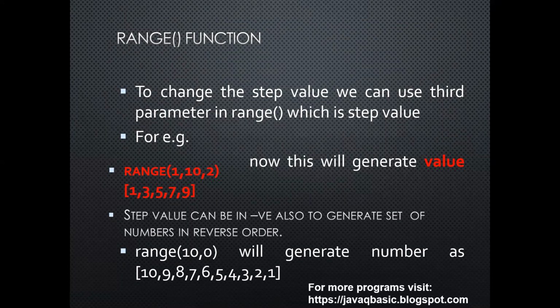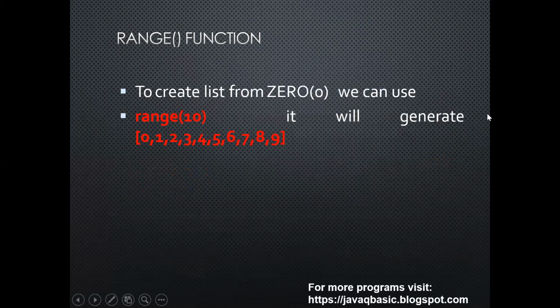Step value can be negative also. To generate a set of numbers in reverse order, range 10, 0 will generate numbers as 10, 9, 8, 7, 6, 5, 4, 3, 2, 1. To create a list from 0, we can use range 10. It will generate 0 till 9.